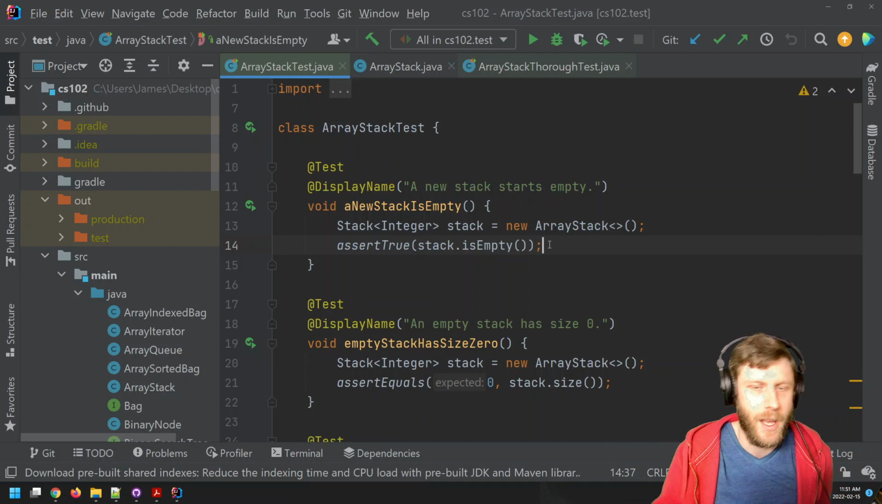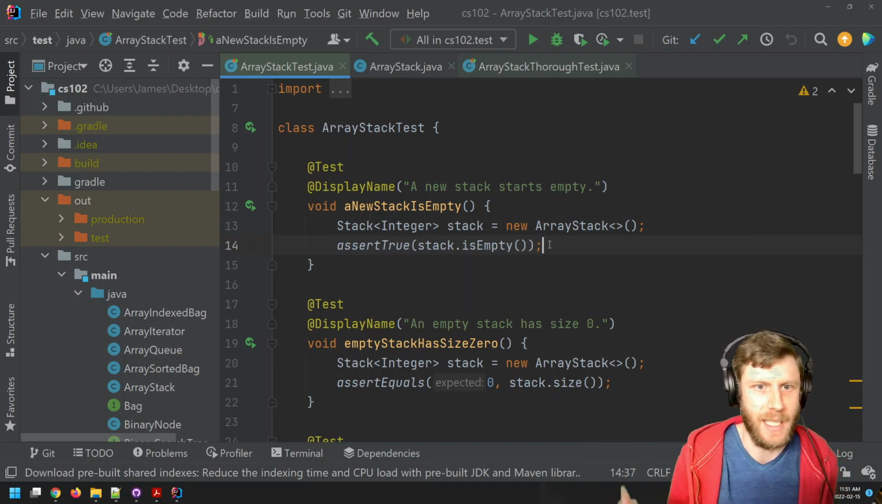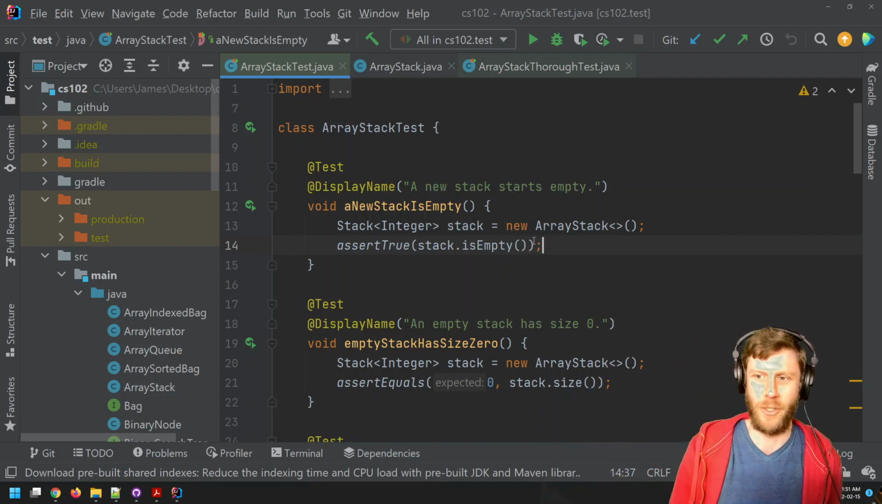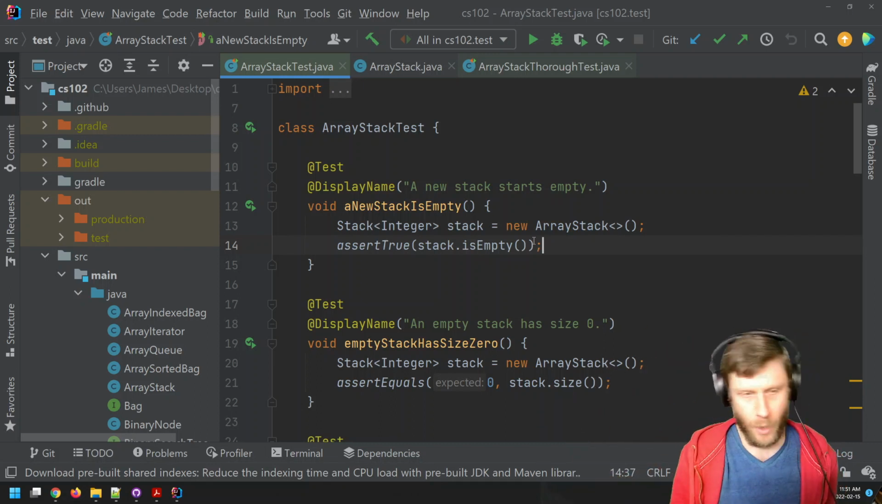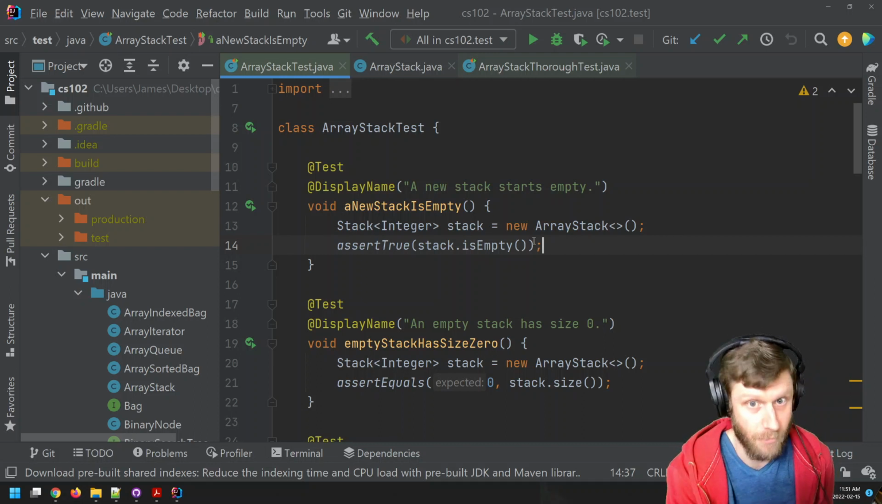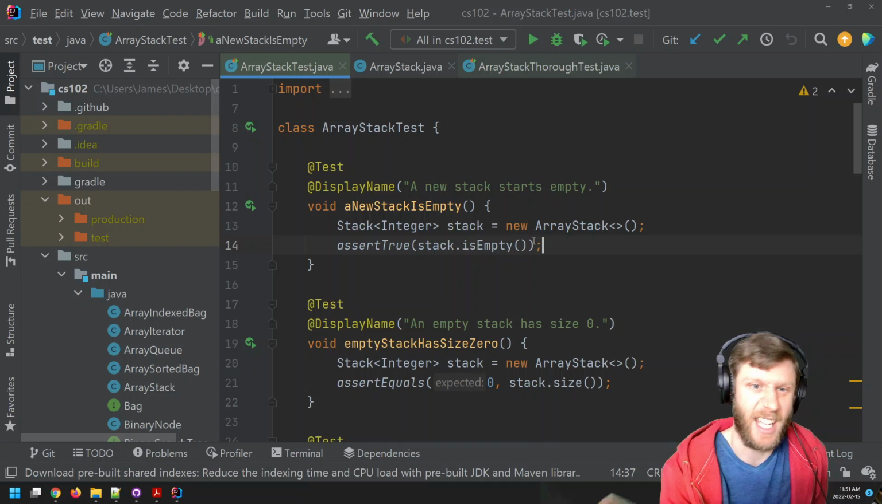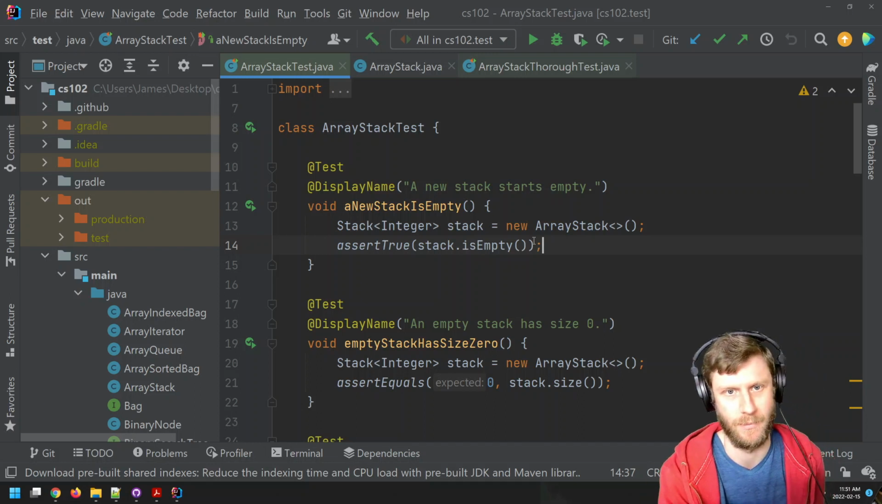Obviously, an ArrayStack that's created is empty. Why do you even need to check that? Hold on. You're making a big assumption there. ArrayStack starts empty, so it'd be that. Does it? Confirm that it does. So create an ArrayStack and assert that it's empty.